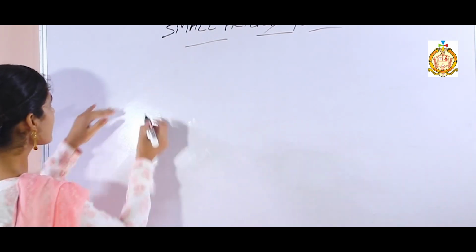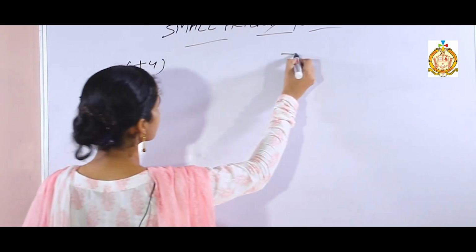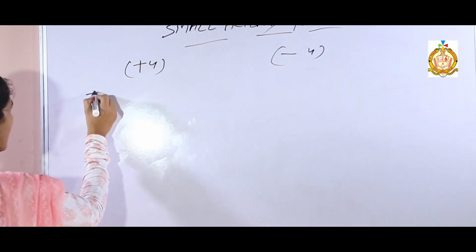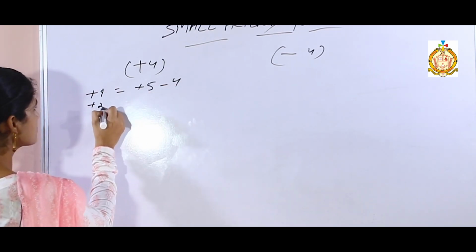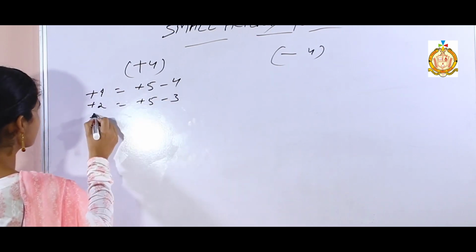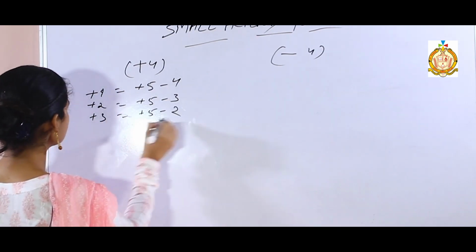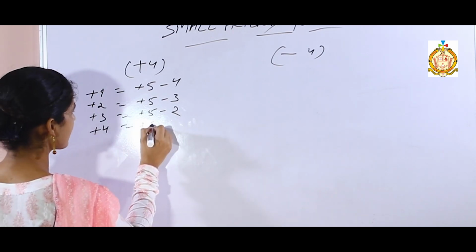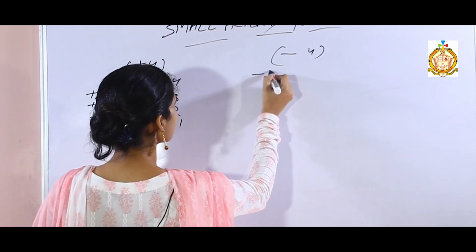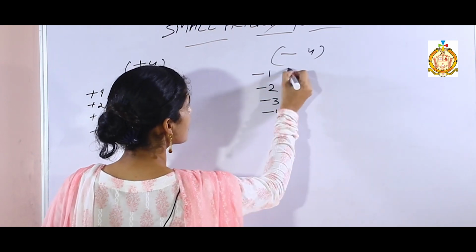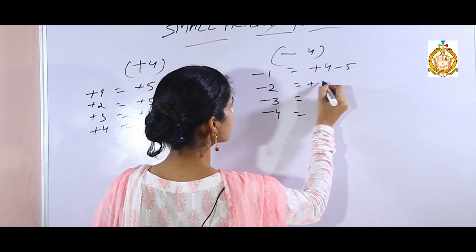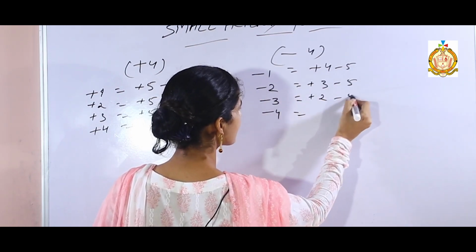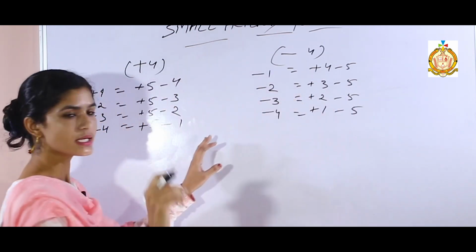Before starting the sums, one thing I want to clarify: there are 8 formulas, 4 containing the plus sign and 4 containing the negative sign. We already learned them, but I am going to write them again. What is the formula of plus 1? Plus 5 minus 4. Plus 2 is equal to plus 5 minus 3. Plus 3 is equal to plus 5 minus 2. Plus 4 is equal to plus 5 minus 1. And for the negative sign, minus 1, minus 2, minus 3, minus 4, the formulas are: plus 4 minus 5, plus 3 minus 5, plus 2 minus 5, plus 1 minus 5. These are the 8 formulas.